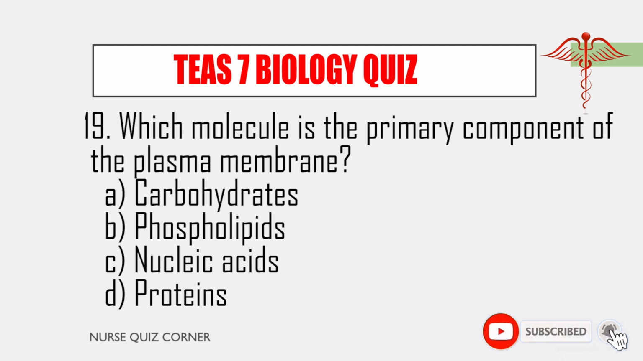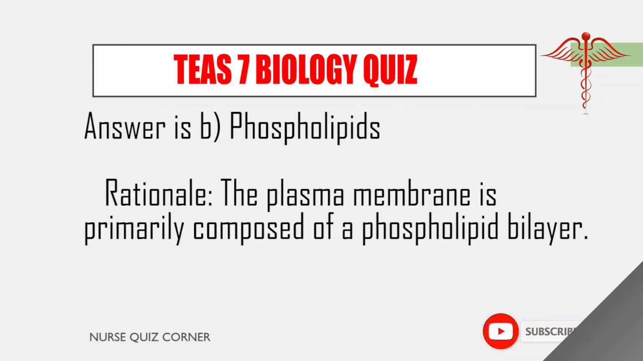19. Which molecule is the primary component of the plasma membrane? A. Carbohydrates. B. Phospholipids. C. Nucleic acids. D. Proteins. Answer is B, phospholipids. Rationale: The plasma membrane is primarily composed of a phospholipid bilayer.